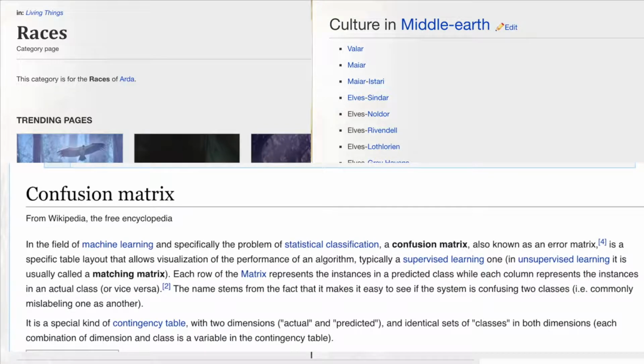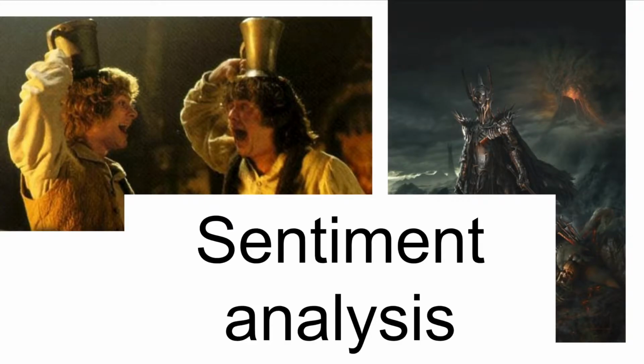An important part of our study will be the whole sentiment analysis part: which of the characters are nice or good and which of them are evil. Having seen the movies, we would expect the hobbits to be happy and Sauron to be mean, but who knows? Maybe we all misunderstood it.